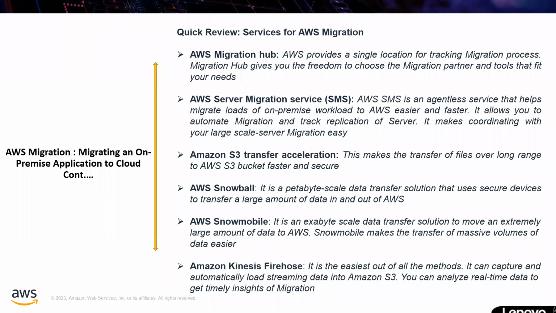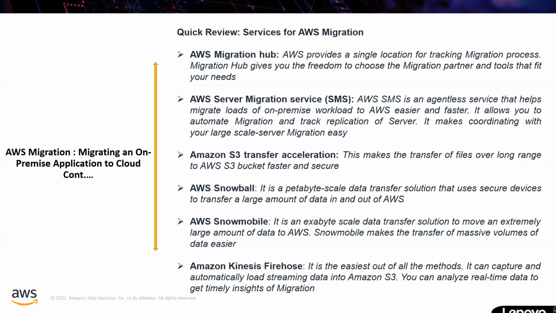Next slide. What are the services offered by AWS? Migration Hub, you know that it's a single location where you can track the migration process. You have the freedom to choose your migration partners or the migration tools that AWS is offering us below. One is the Server Migration Service, called SMS, an agentless service that migrates large on-premises workloads to AWS easier and faster. You can use this service for faster transition.